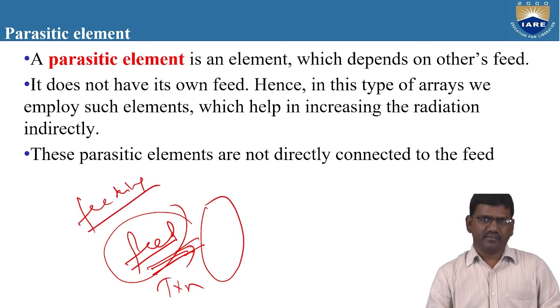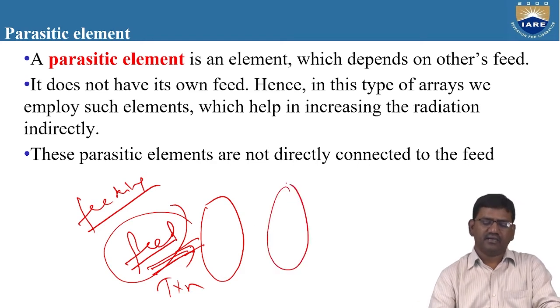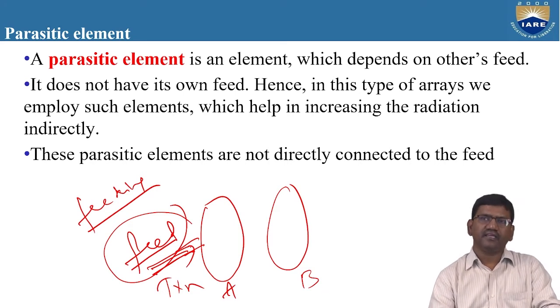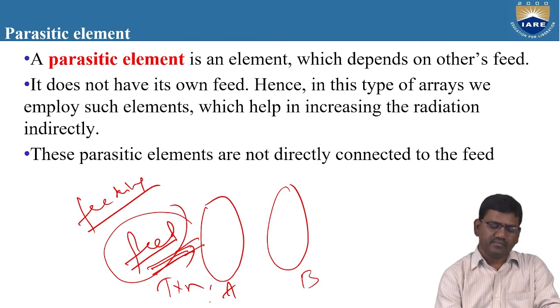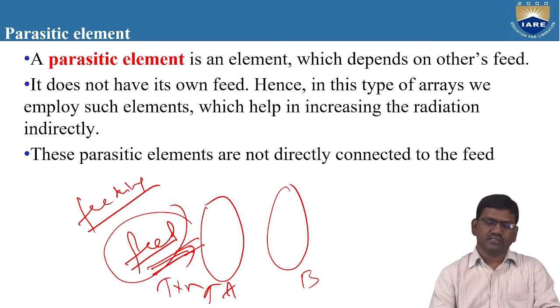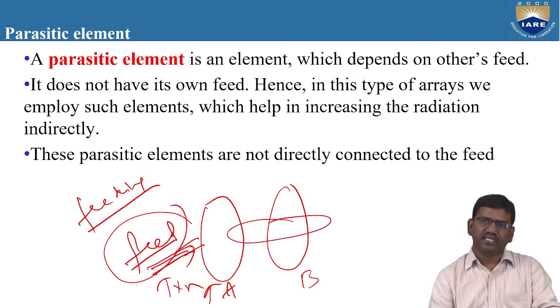Or feeding method. Here, if you take another conductor placed parallel to this conductor, this is conductor A and this is conductor B. You place conductor B parallel to conductor A. Here we are not applying any signal to conductor B. As we give some input current to conductor A, some flux is generated. This flux will also get induced inside conductor B.